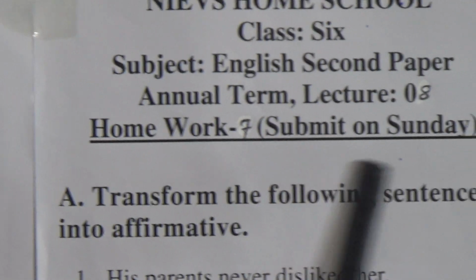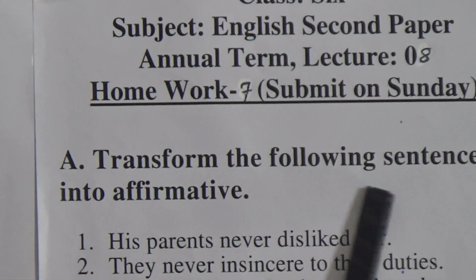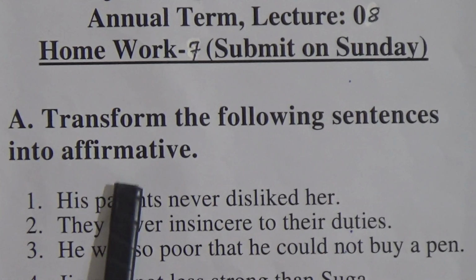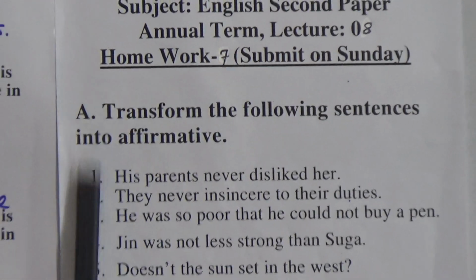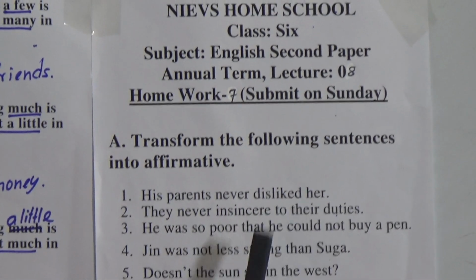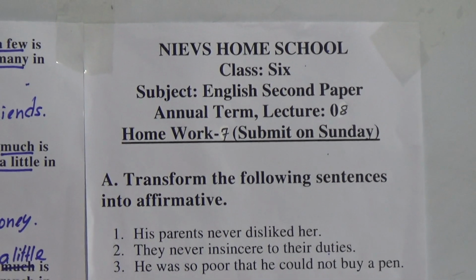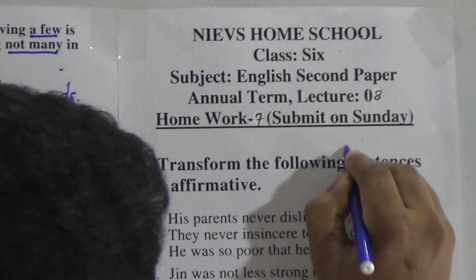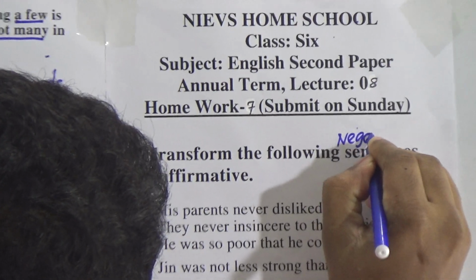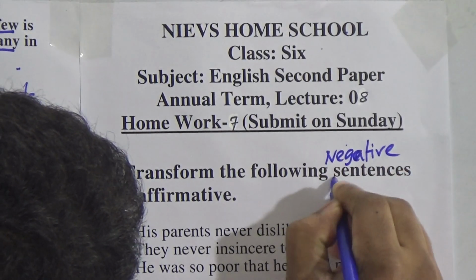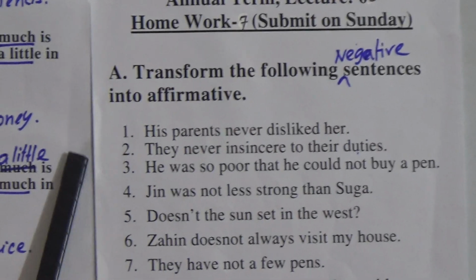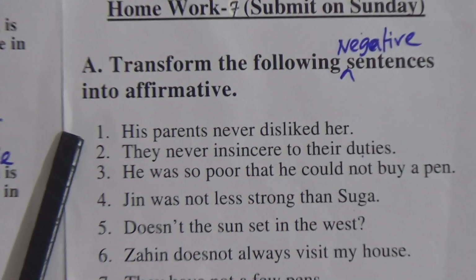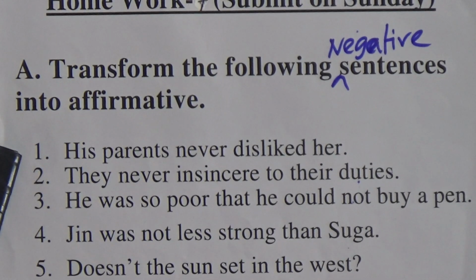Next, go to SW. Homework will be 7. Submit on Sunday. Transform the following sentences into affirmative. So these sentences given in the SW are negative. You have to transform the following negative sentences into affirmative. Okay, I am reading thoroughly. Okay, number 1, you have to make it affirmative.